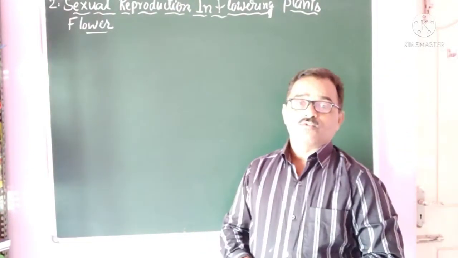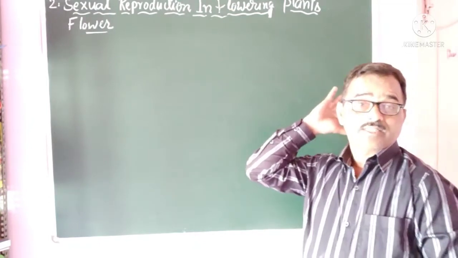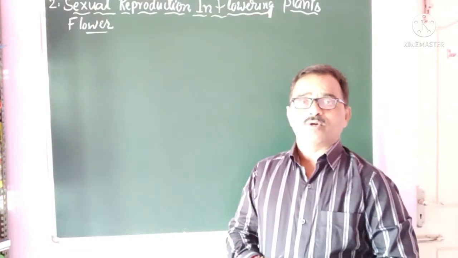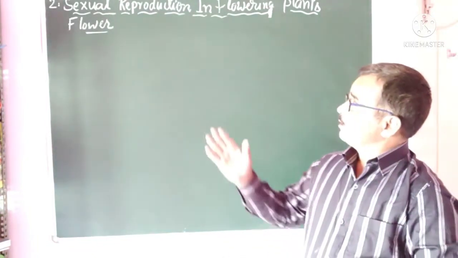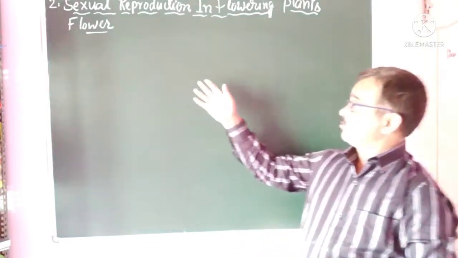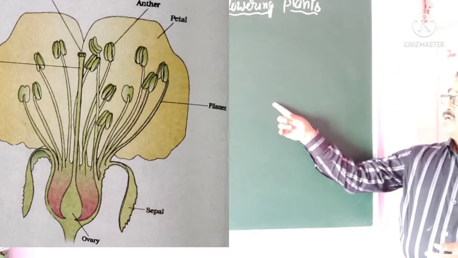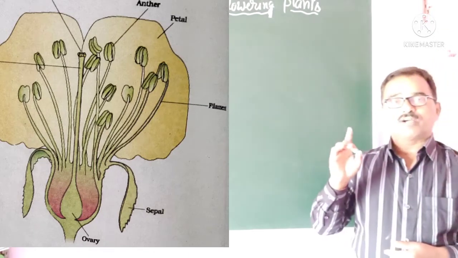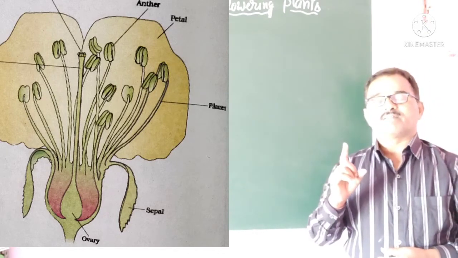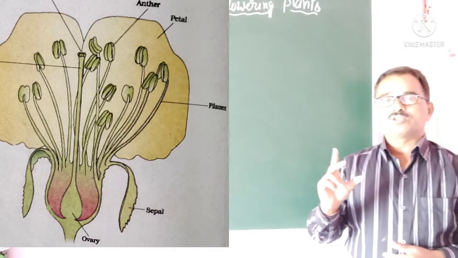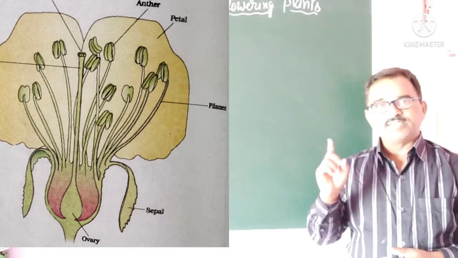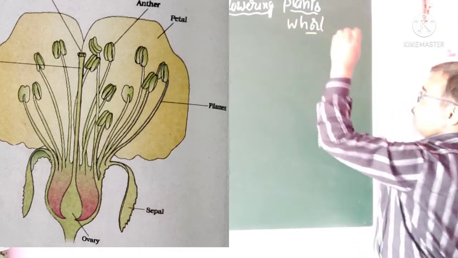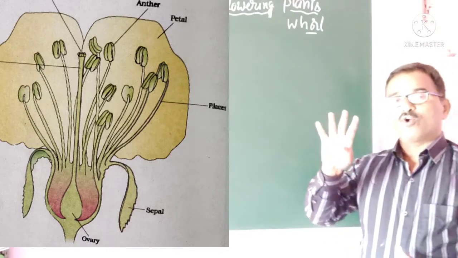Regarding this chapter, we are going to discuss sexual reproduction, so I directly go to the concept. As you have studied about the flower in first PUC or in lower classes, a typical flower, look at this. This typical flower has 4 parts, and each part of the flower is made up of many units. All those units together form that part. Hence each part is called a whorl. Hence a typical flower has 4 whorls.